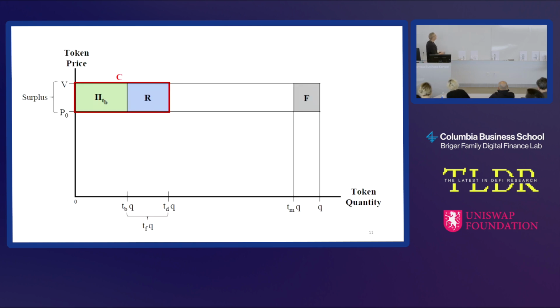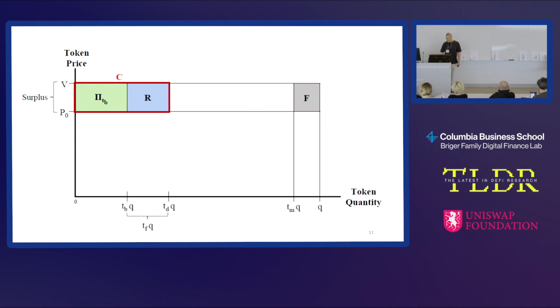So let's go back to the picture. The value deposit is the entire top rectangle here. We're going to make them deposit that entire amount, and here's what we're going to do. As we go along during the control period, if the token price rises on a sustained basis above P0, we're going to start refunding this deposit. If it rises halfway up, then we're going to refund half of that. So what are we doing here?